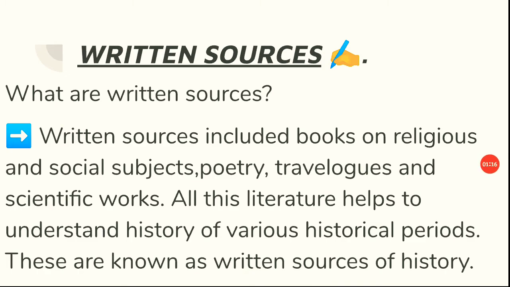Written sources included books on religious and social subjects, poetry, travelogues, and scientific works. Poetry means poems. Travelogues means books written by travelers, and scientific works. All this literature helps to understand history of various historical periods. These are known as written sources of history.